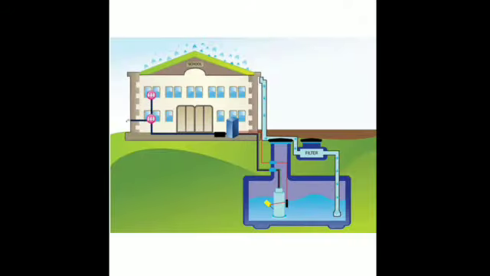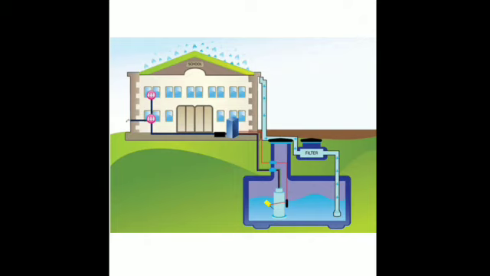Then we should adopt rooftop harvesting of water. This is the water collected on the rooftop, and there is a drain, you can see over here, which has an underground connection with an underground tank inside. Then this water collected from the rooftop can be used for various purposes. So this is rooftop harvesting of water. We are collecting this water and using it for several purposes.